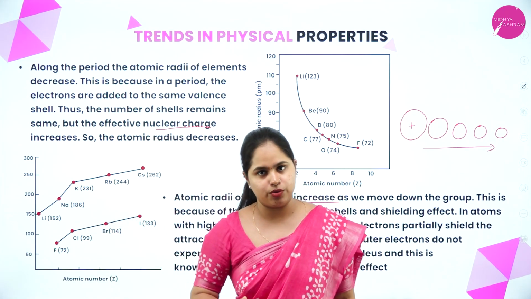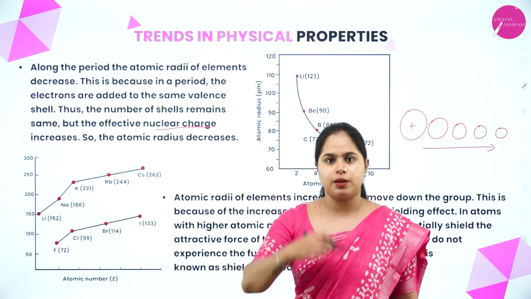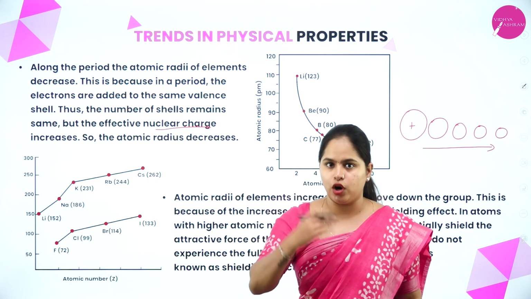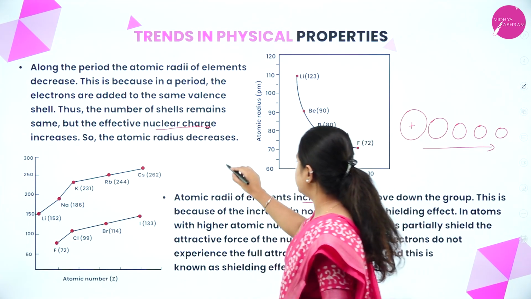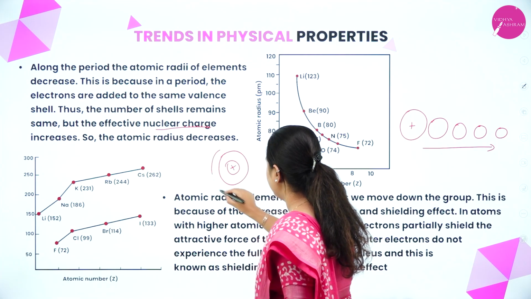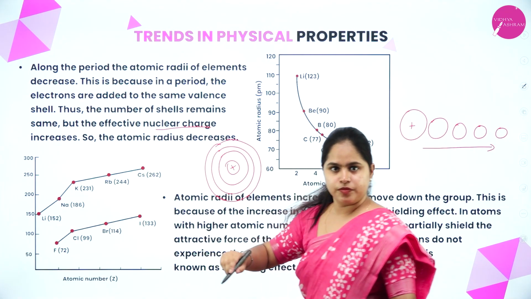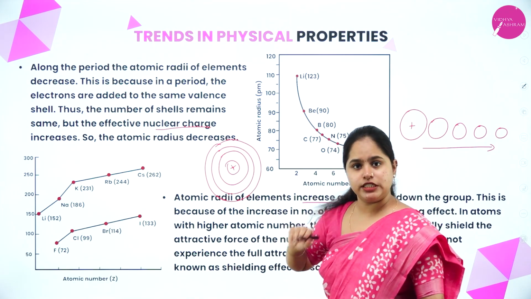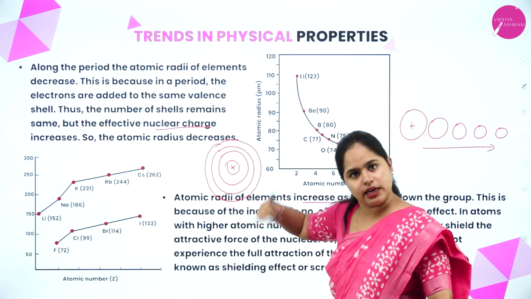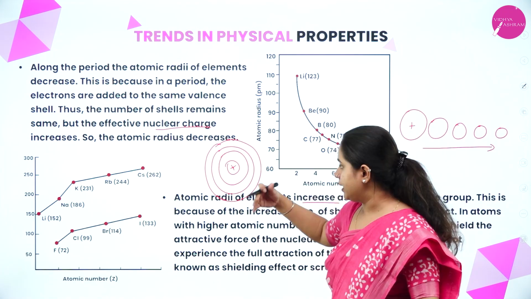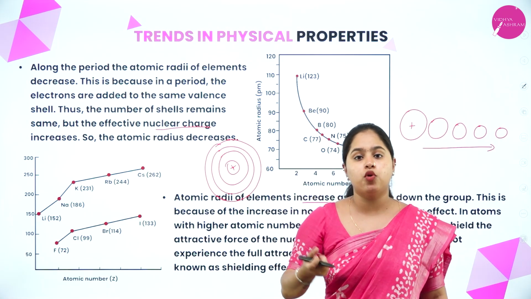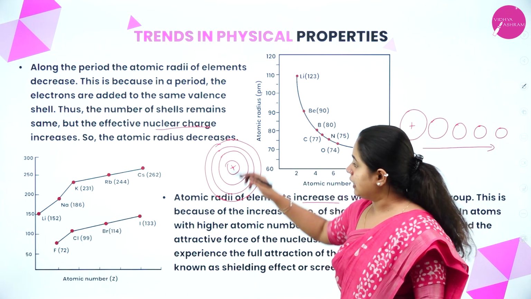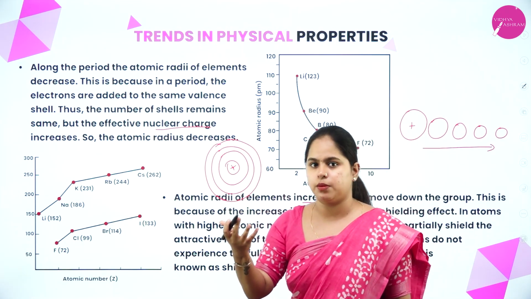We know that as we move down the group, more and more shells are being added. So, of course, the size of the atom will keep on increasing. As more and more shells are being added, the attraction between the positively charged nucleus and the electrons will keep on decreasing. So, the attractive force with which the nucleus can pull the electron will keep on decreasing. So, the size will not decrease; it will keep on increasing because more and more shells are being added.